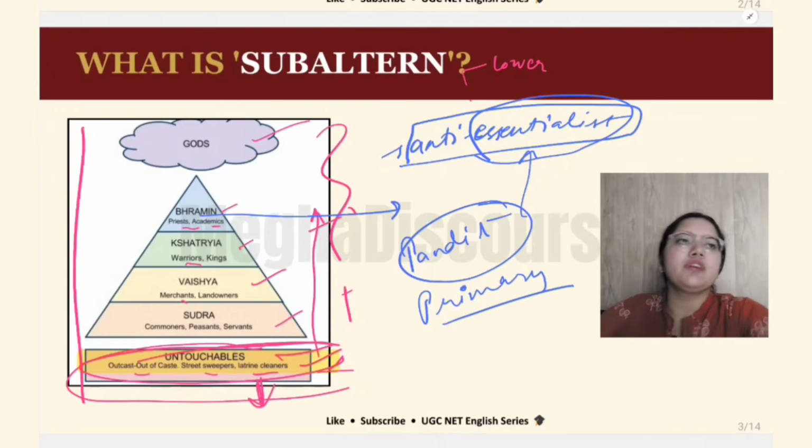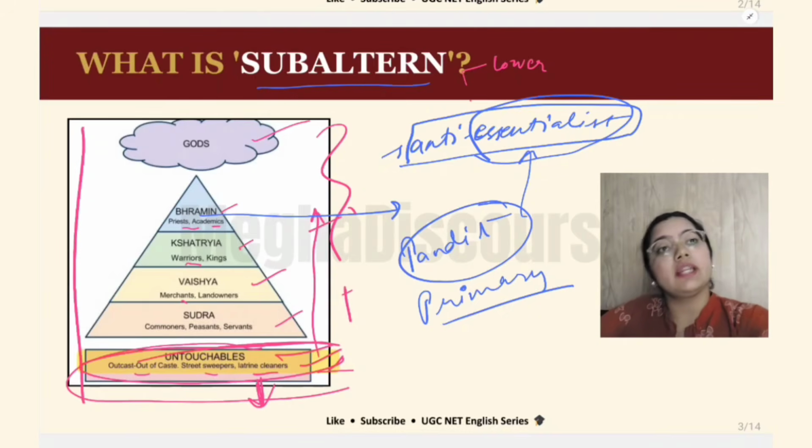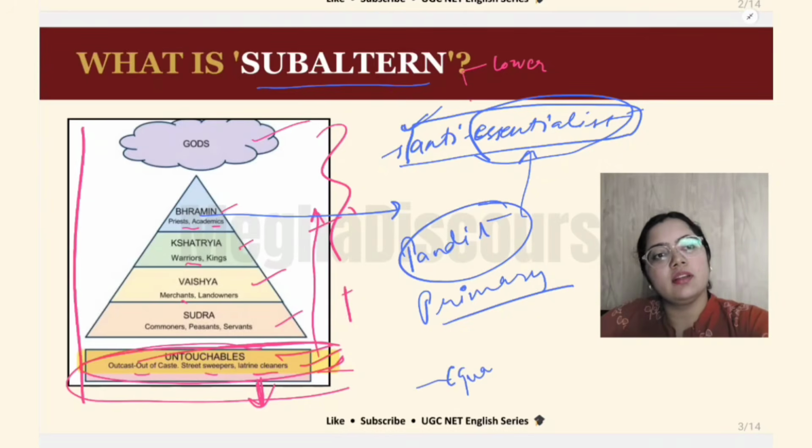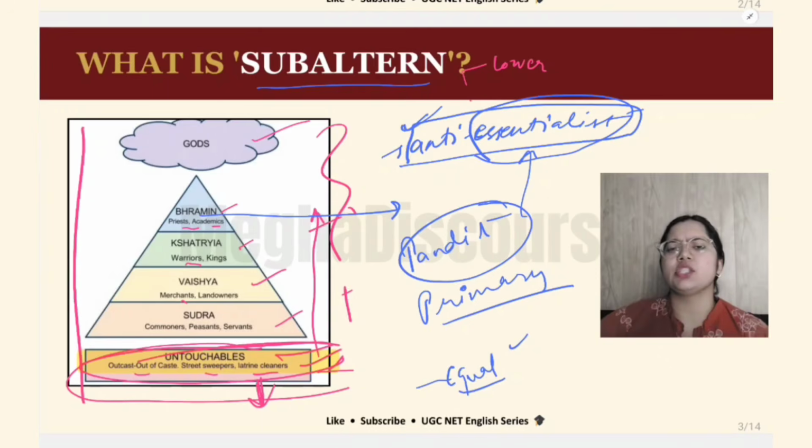So that is a kind of essentialist policy. But this subaltern studies is not an essentialist approach. They say that we should become anti-essentialist. We all are equal. There is nobody who is essential, nobody who is advanced, nobody who is superior. So that is the anti-essentialist approach. That is subaltern, and that is subaltern in India. And this is the main idea of subaltern.